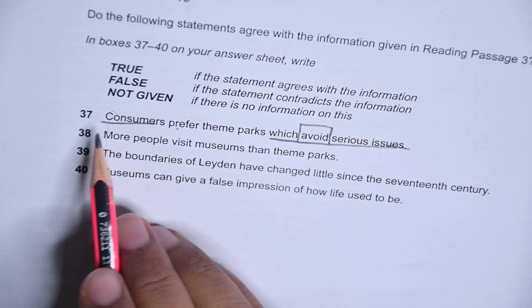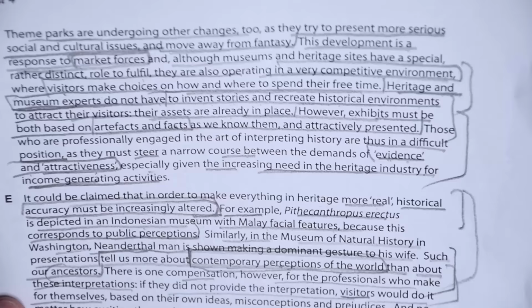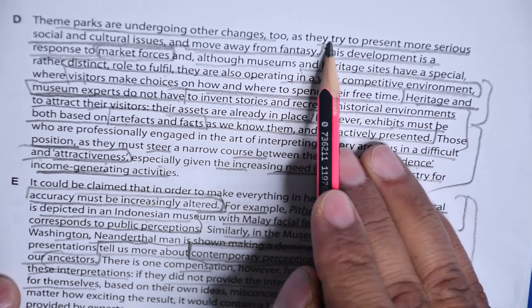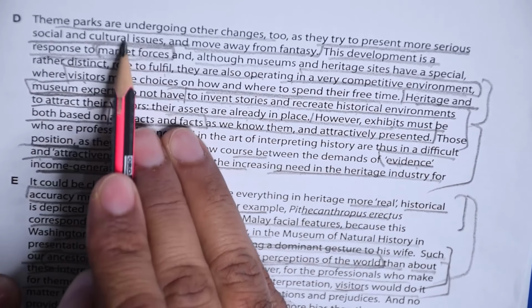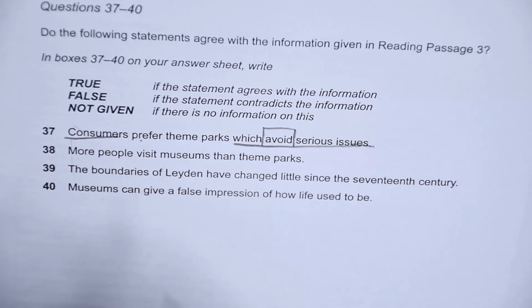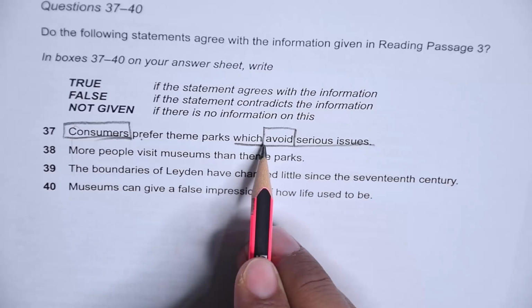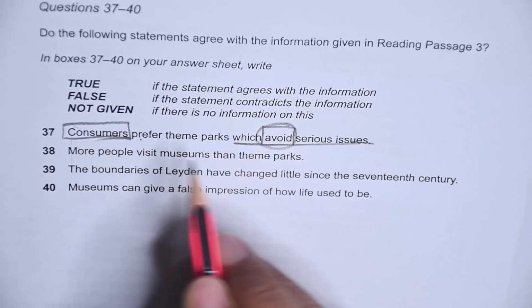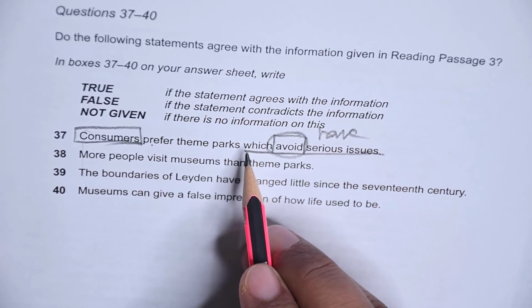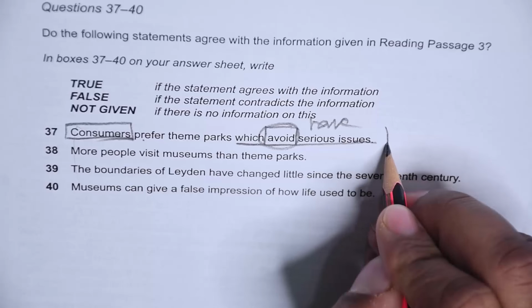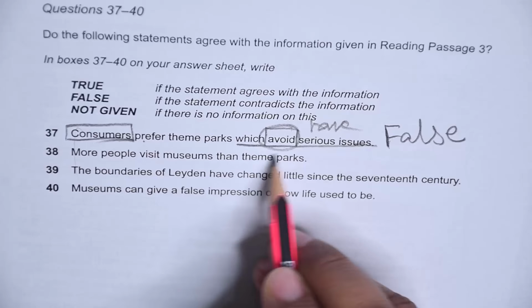Now they say consumers prefer theme parks which avoid serious issues, and here they say theme parks are undergoing other changes too as they try to present more serious issues, and this development is a response to market force. And what is that market force? That market force is consumers. So consumers prefer theme parks which avoid. No, they prefer theme parks which have. Okay, so that is why the answer to question number 37 is false. Got it? Just because of this avoid.